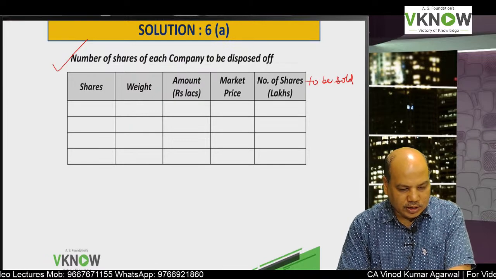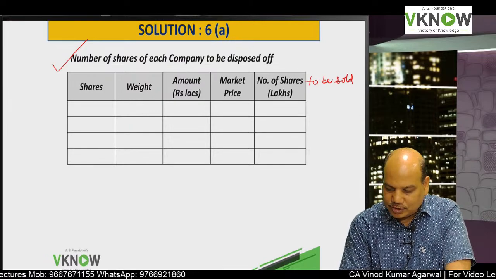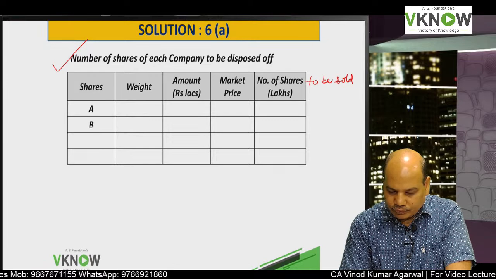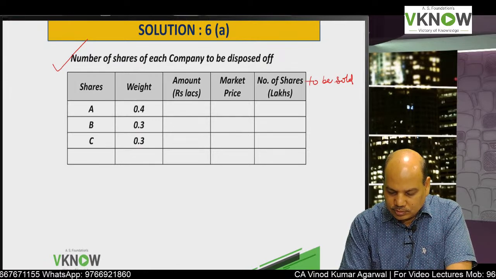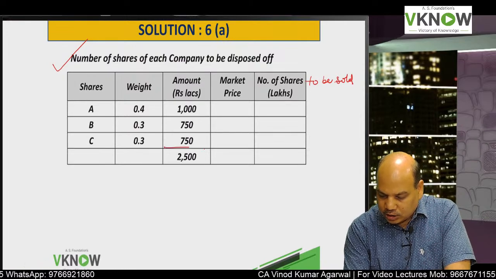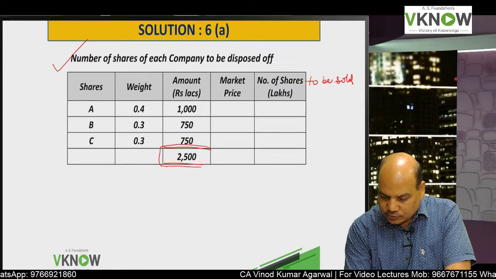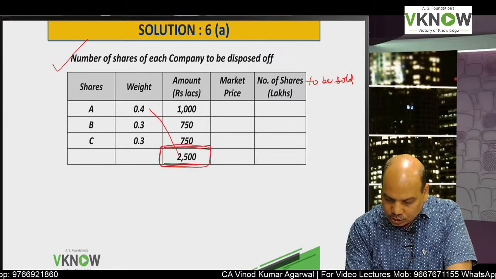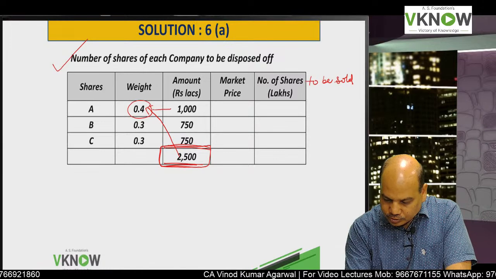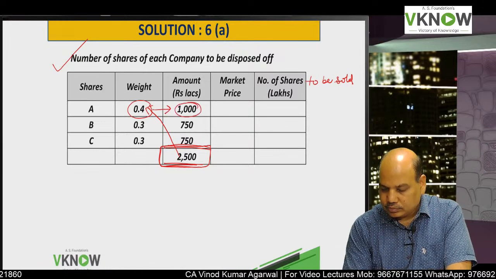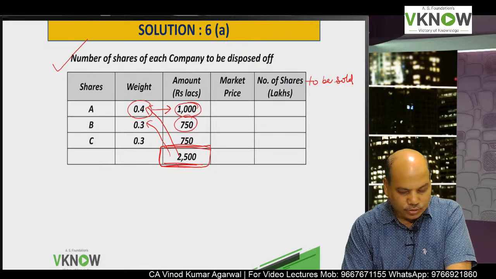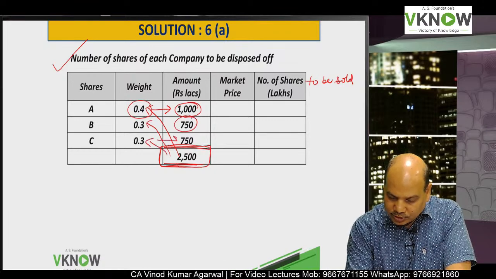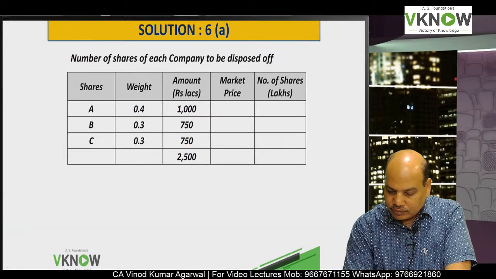So this will give me the third answer: number of shares to be sold in lakhs. First write down shares A, B, C, with weights 0.4, 0.3, 0.3. In total I have to dispose shares of 2,500. 2,500 into 0.4 will give you 1,000. 2,500 into 0.3, 750. 2,500 into 0.3, 750.